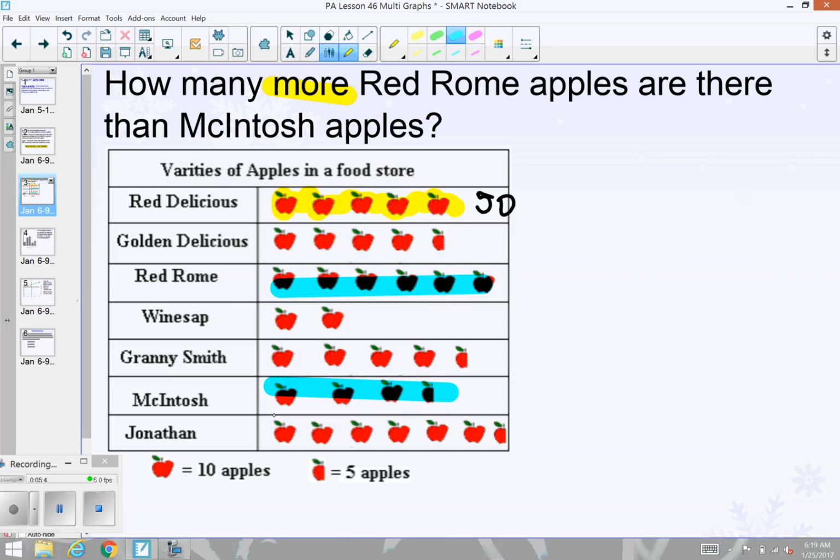Keeping in mind, if you look at the Macintosh, we don't have full apples all the way across. Excellent. Okay, let's go on to our next graph.